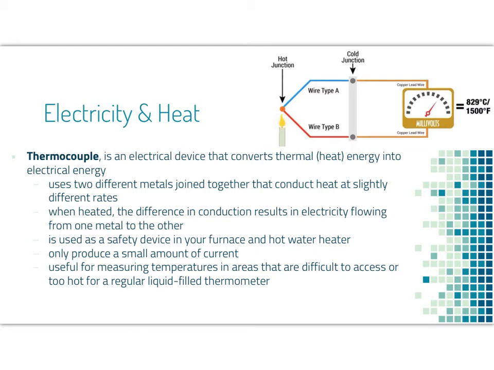They only produce a very small amount of current, so noting that we're looking at millivolts here. They're useful for measuring temperatures in areas that are difficult to access or too hot for regular thermometers. Again, these different wires conduct at different rates. The cold junction is literally just where they meet a regular wire or room temperature. Depending on which wire is connected where, we'll get a current flowing through this circuit.